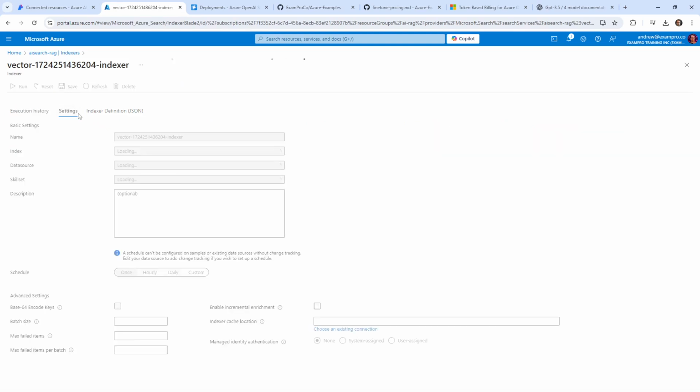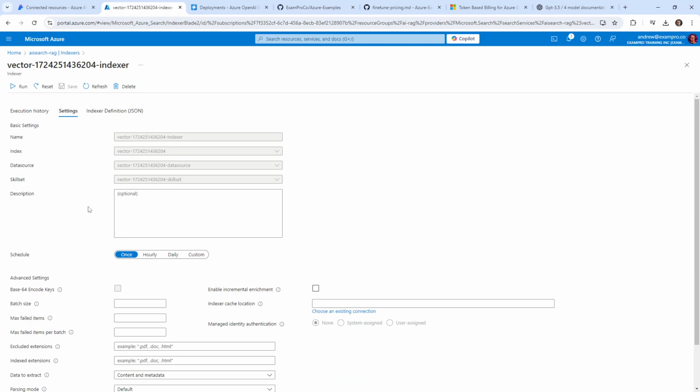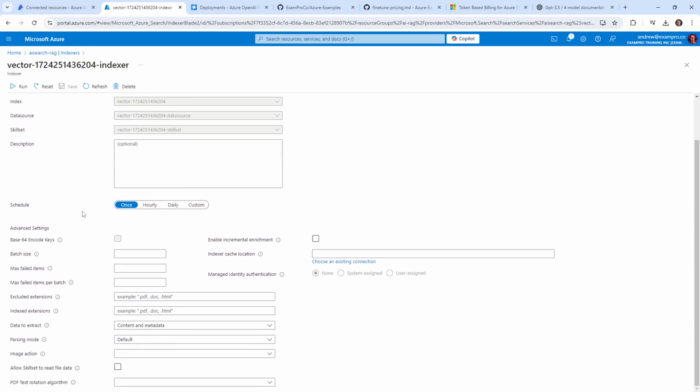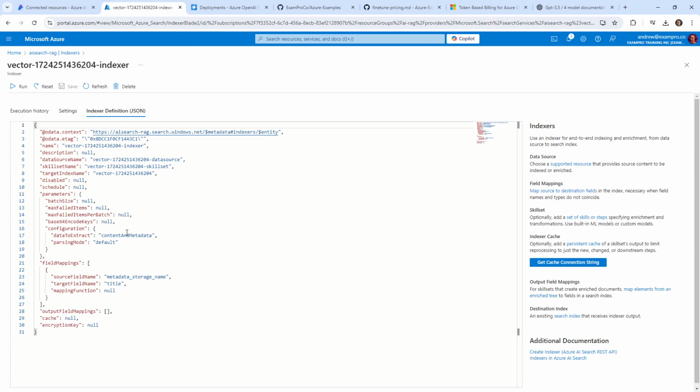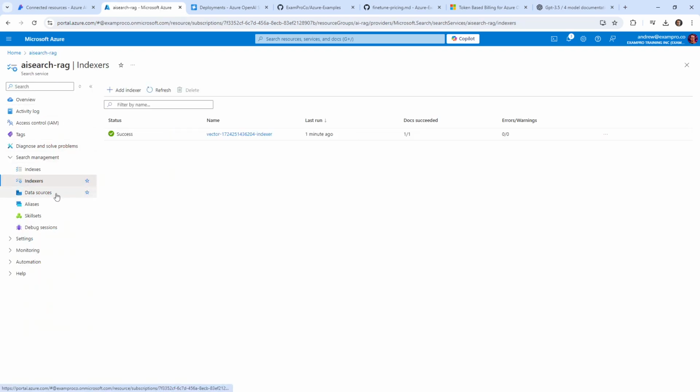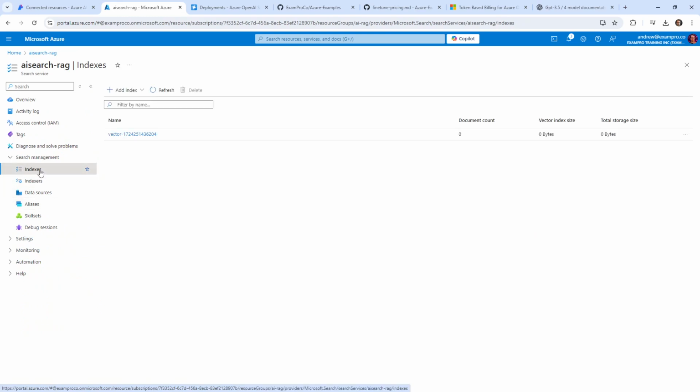So we go over to settings. I wonder if it's pre-filled. Yes, that looks fine. But how did it know how to map the fields? So here we have mapping fields. So yeah, I don't really know. Maybe it's based on convention. Like if you have vectorized data, it will place it in the correct location. But I'm not sure how it knows to do that. But at least it works, okay?